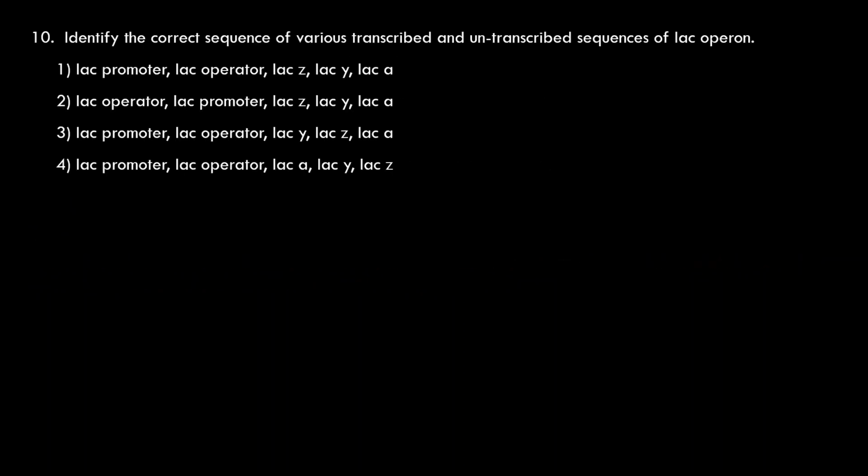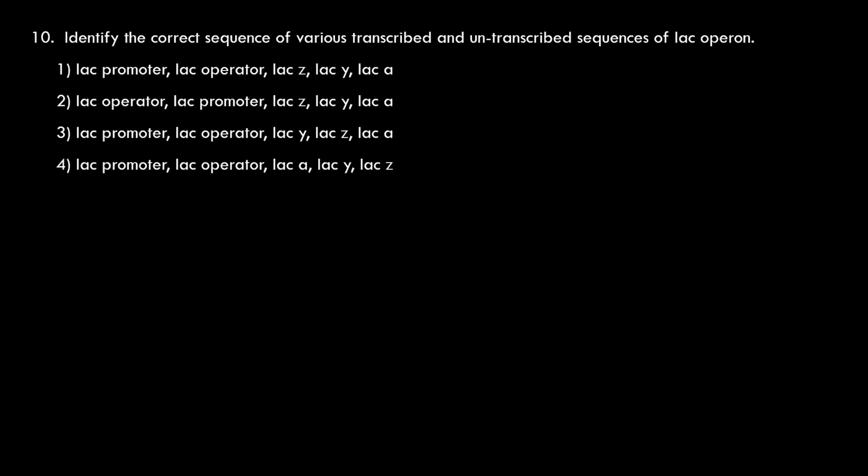Coming to the next question. Identify the correct sequence of various transcribed and untranscribed sequences of the lac operon. Actually the operon consists of the promoter, operator and the cluster of structural genes together known as the operon.